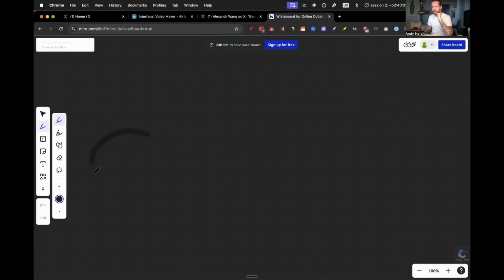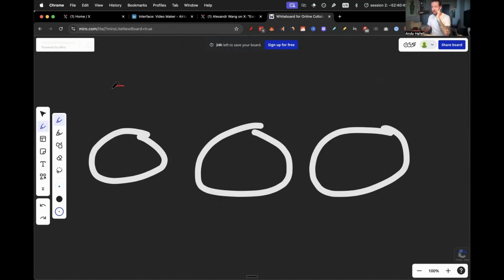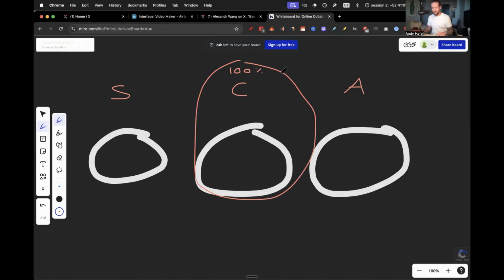So there's basically 3 systems here. Does this work? Yeah. So basically this is the sourcing system. This is the creation system. And then this is the analytics system. So you can see that I'm at 100% here. I'm pretty confident with everything that I built here. So this is 100% the content system. Obviously there's something I can do, but it's running 100% automated.